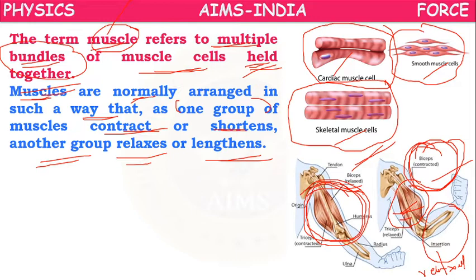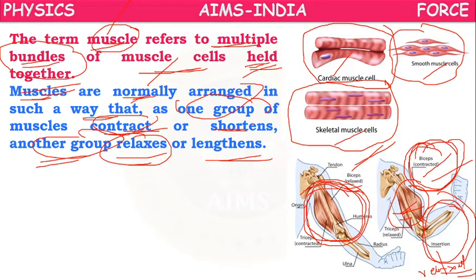So our body, or the muscle cells, are designed in such a manner that in one part, if muscle cells are shortened, in another part another group of muscle cells will be relaxed, so that both things will be balanced. Okay. So muscles are normally arranged in such a way that when one group contracts, another group relaxes or lengthens.